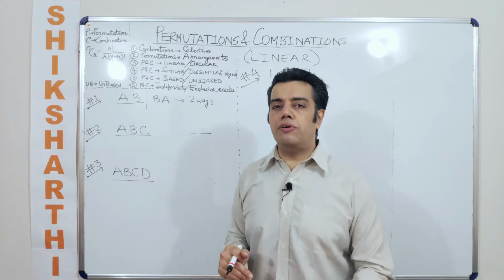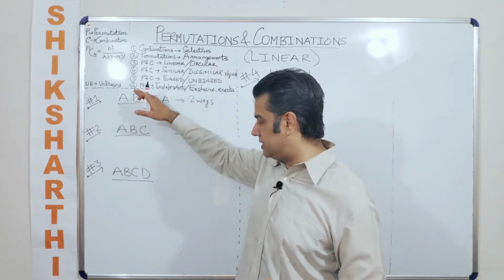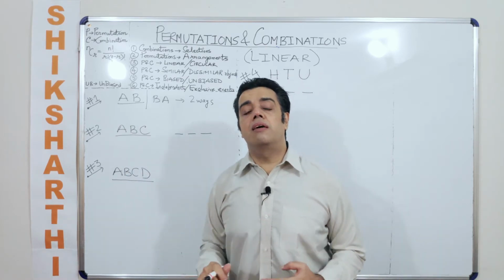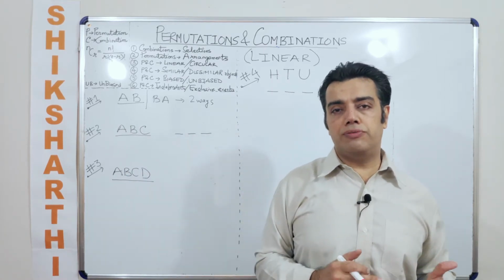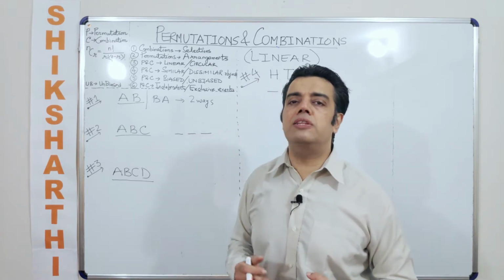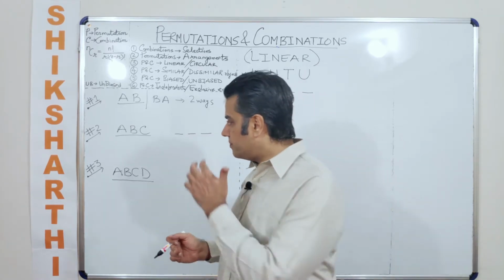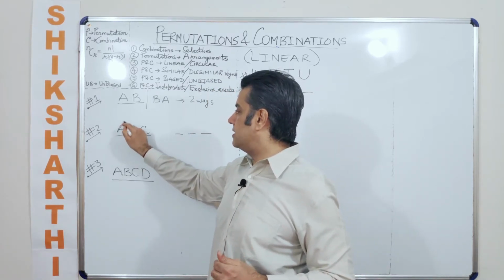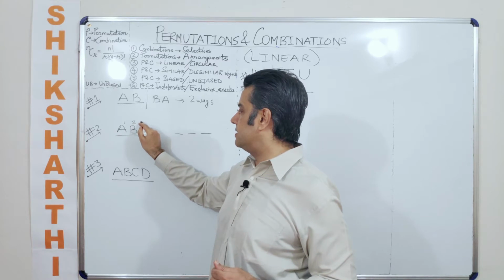So let us start it off. First of all, we'll be discussing all these three questions with the help of the fundamental principle of counting, which is more on the logical or analytical side, wherein you are trying to make cases. How will we do it? Just for the sake of reasoning, I'll say that this is the first seat, this is the second seat, this is the third seat.